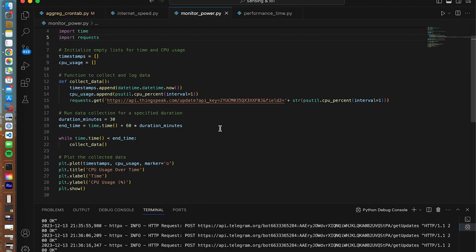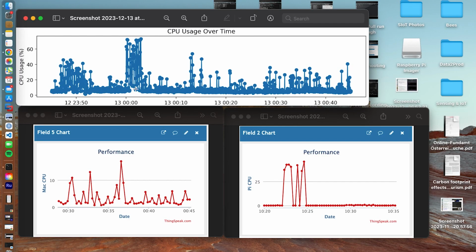I decided to run the sensing on my Raspberry Pi as well, so I could compare power consumption with my Mac, using CPU as a proxy, and found that my Mac used so much more power throughout the day and outside of runs because it was never allowed to sleep or the crontab wouldn't run.